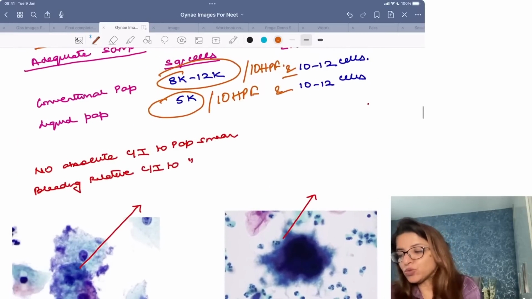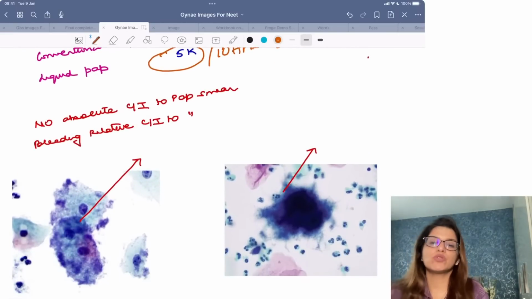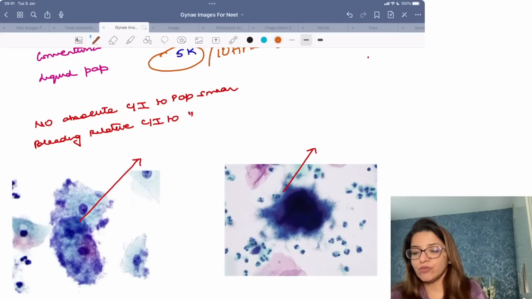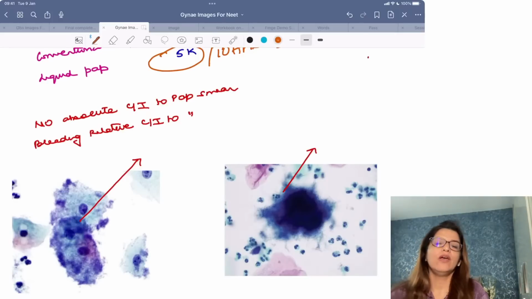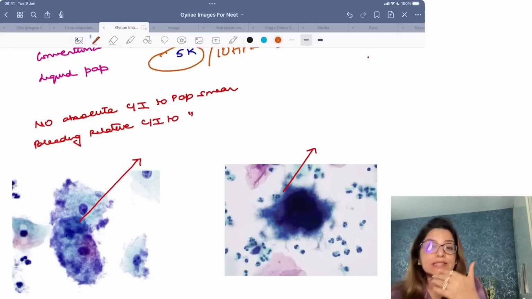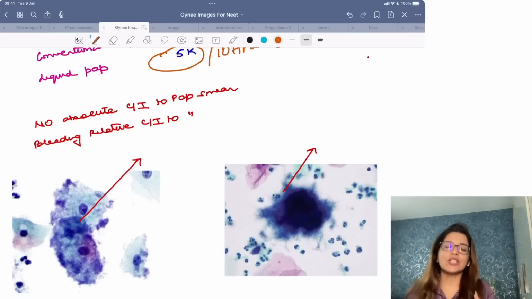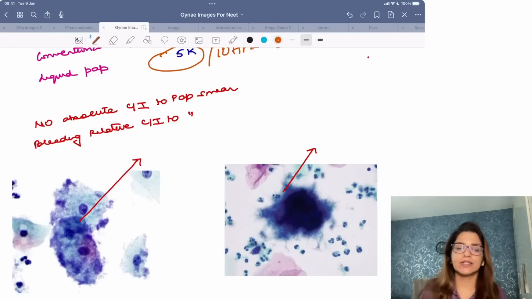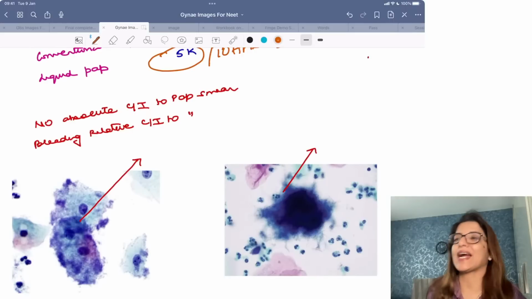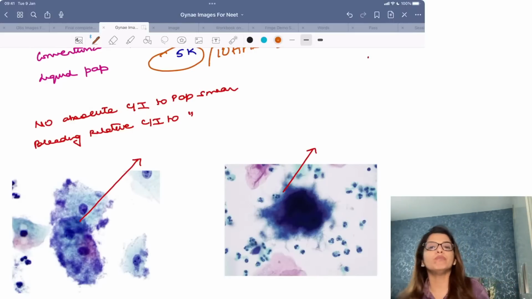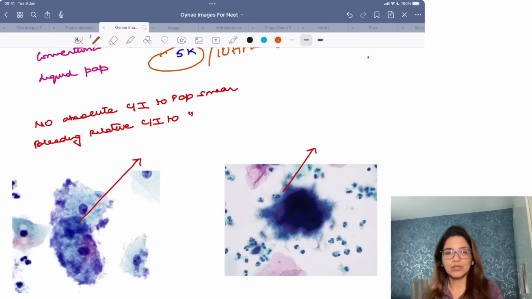Now, when you are doing a pap smear, there are certain infective organisms which you may accidentally discover. We never do a pap smear for infections, but there are certain accidental findings which you may get on a pap smear, right?